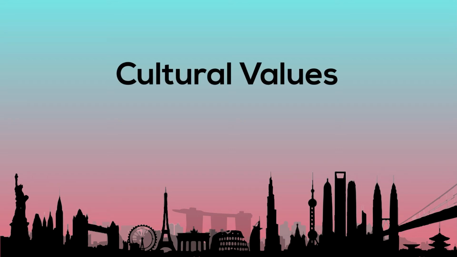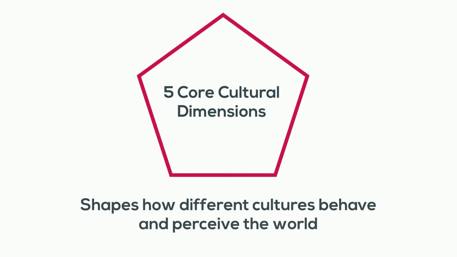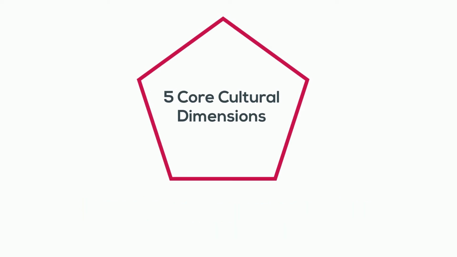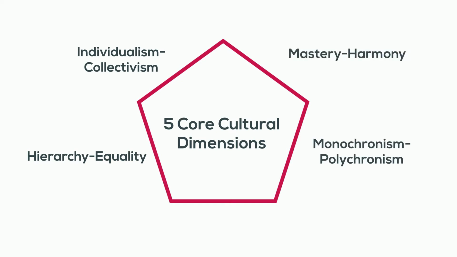In this mini lesson, we will learn about cultural values and how they differ across cultures. There are 5 core cultural dimensions that can be used to observe and make sense of cultures around the world. These cultural dimensions shape how people from different cultures behave and perceive the world around them. Hierarchy, equality, individualism, collectivism, mastery, harmony, monochronism, polychronism, and universalism, particularism.